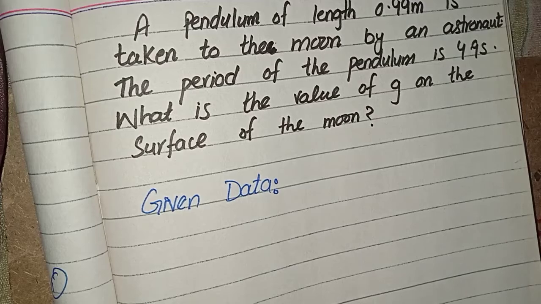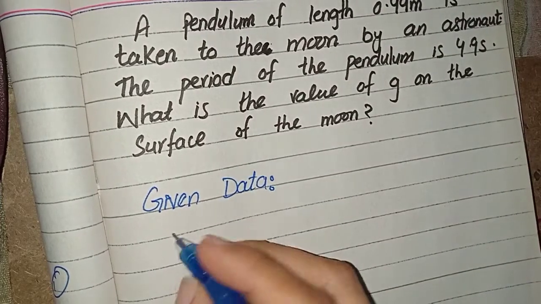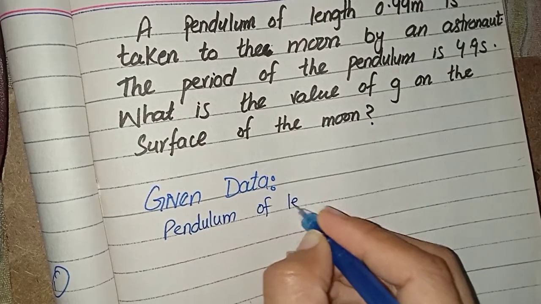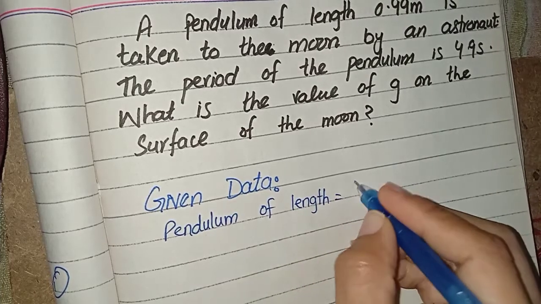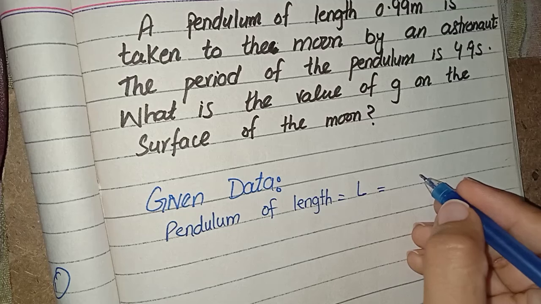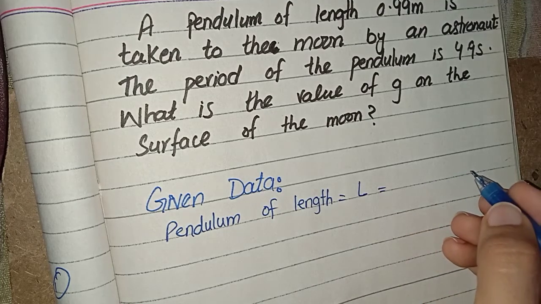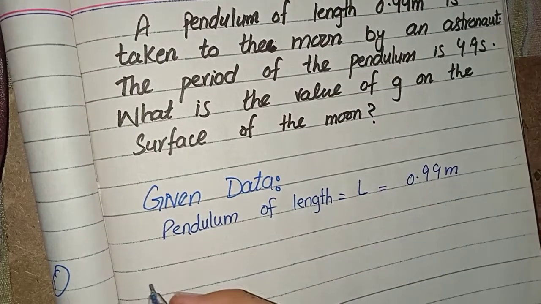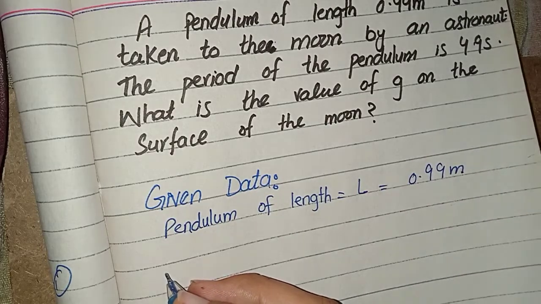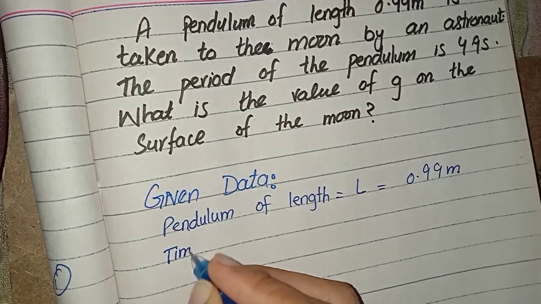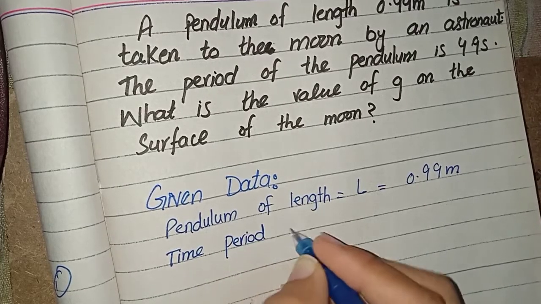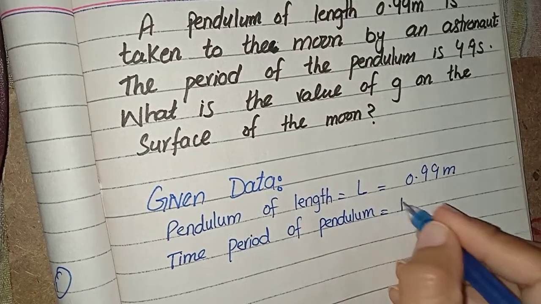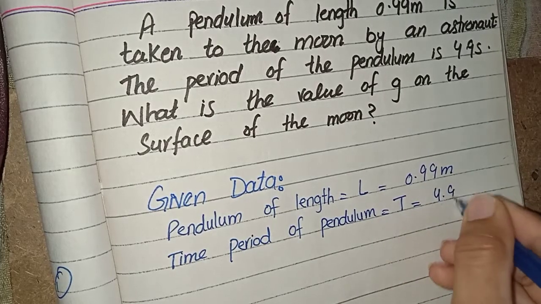Let me write what is the given data. The pendulum of length, represented with capital L, you can use the small l, it's not a big deal, is equal to 0.99 meter for this numerical problem, and the time period of the pendulum, which is represented with capital T, for this numerical is equal to 4.9 seconds.